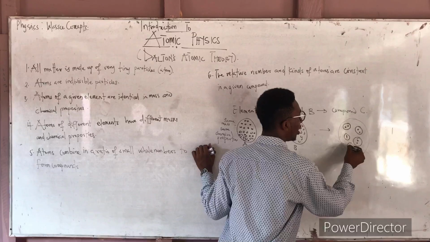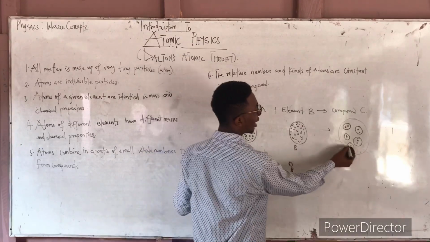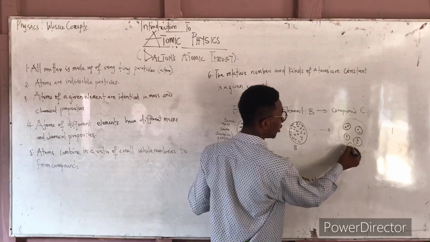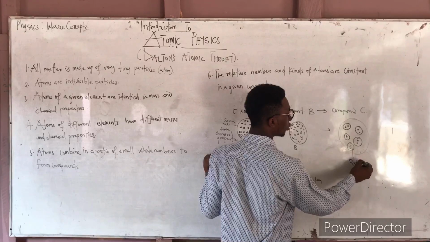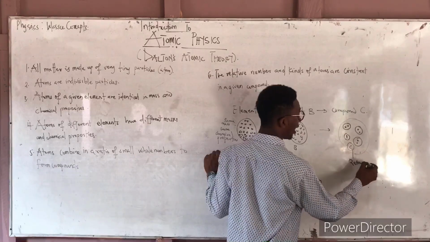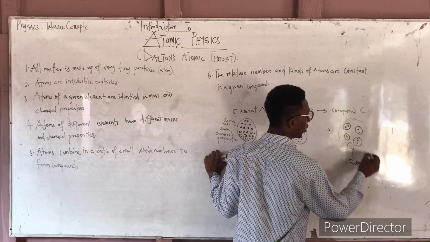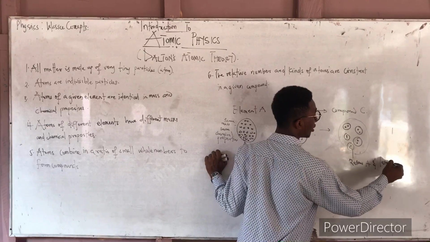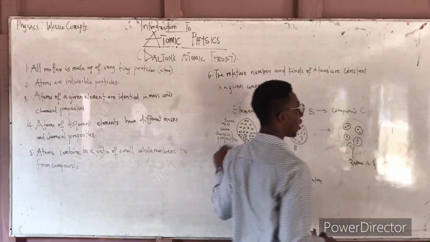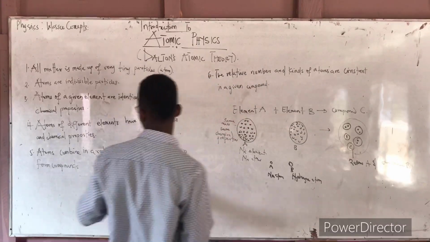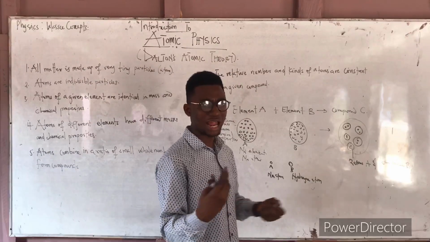After element A and element B form a compound, you can have 2 atoms of element A and 1 atom of element B. Always, atoms combine in a ratio of small whole numbers. In other words, they are empirical formulas.